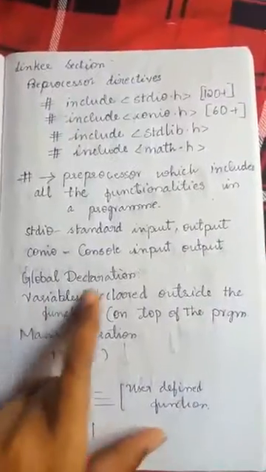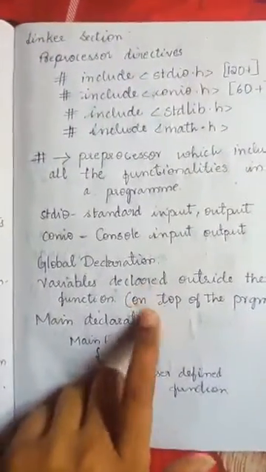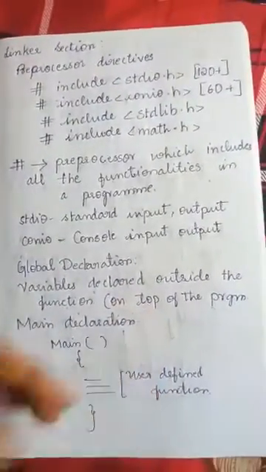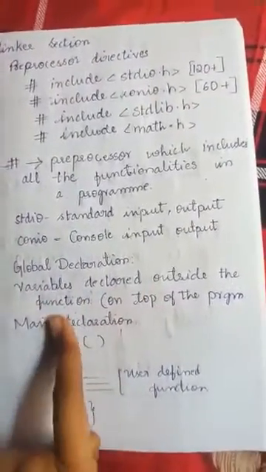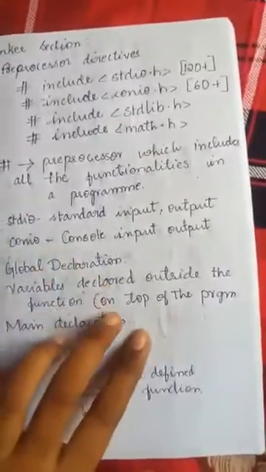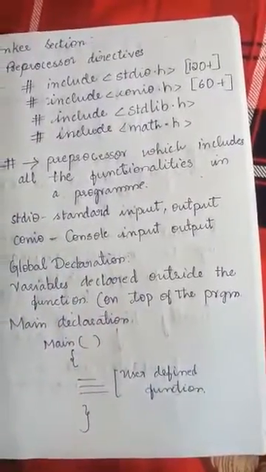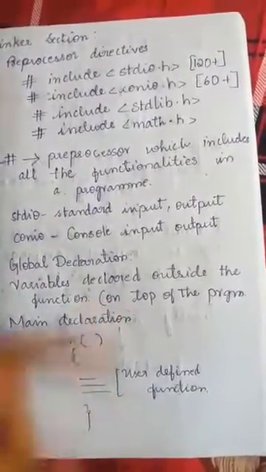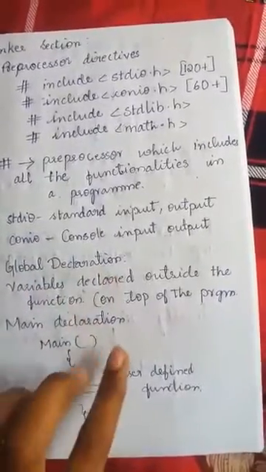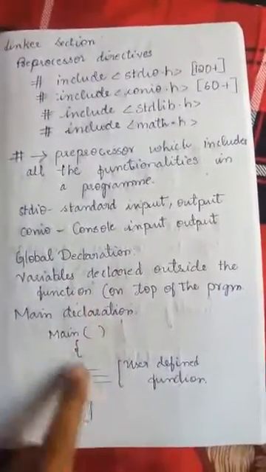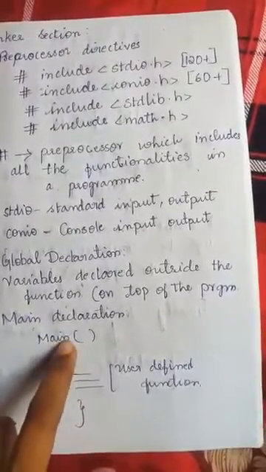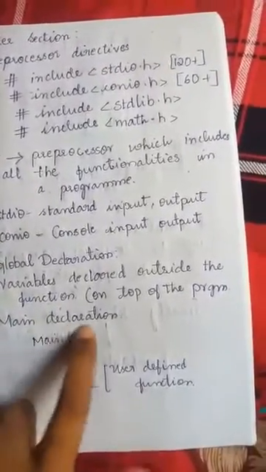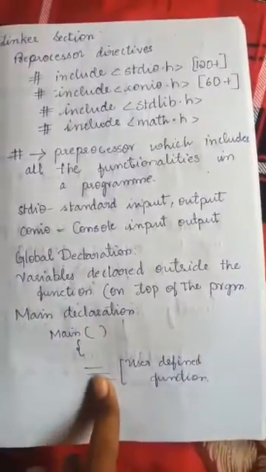So this is all about the linker section. Next, coming to the global declaration. We have many declarations in the C language while declaring variables. Variables declared outside the function or outside the main function, as we casually define them at the top of the program, are known as global declarations. I'll show you here, this is the main function. So variables declared outside the function or at the top of the program are known as global declarations.